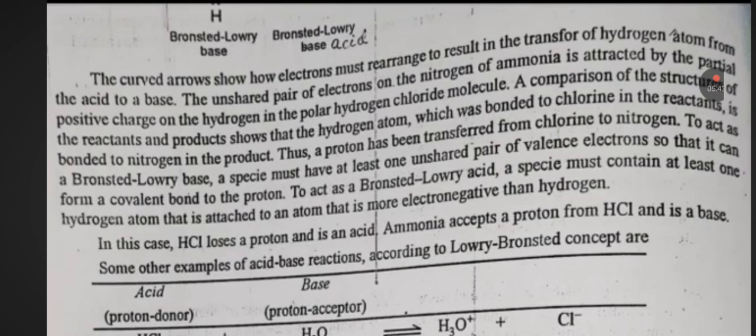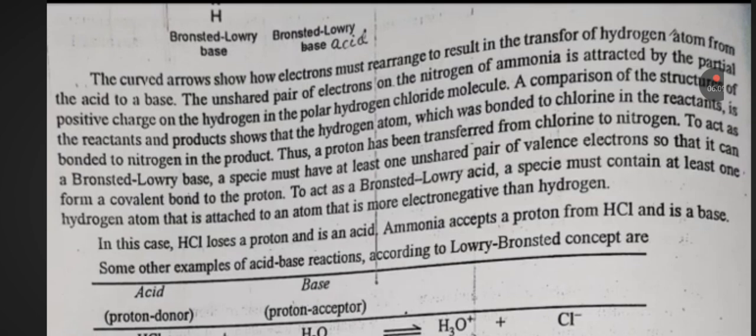A comparison of structure of reactant and product shows that the hydrogen atom which was bonded to chlorine in the reactant is bonded to nitrogen in the product. Thus a proton has been transferred from chlorine to nitrogen to act as Bronsted-Lowry base. A species must have at least one unshared pair of valence electrons so that it can form a covalent bond